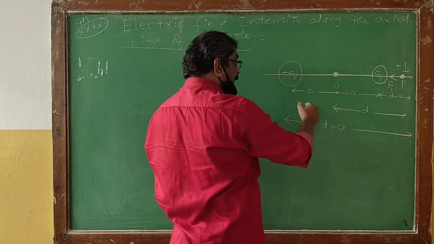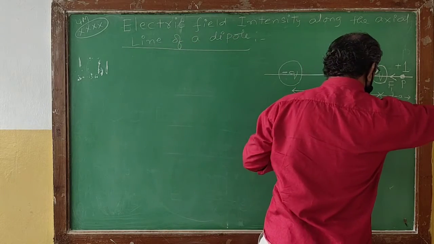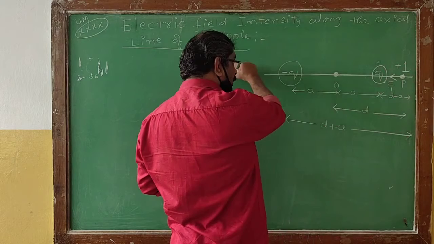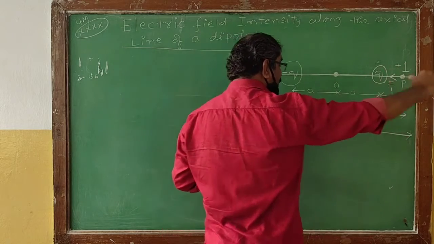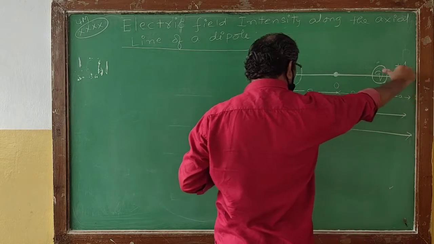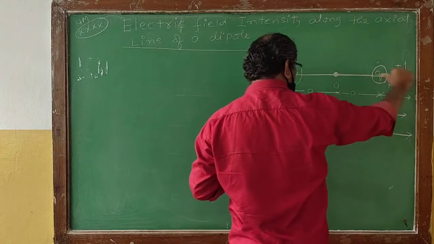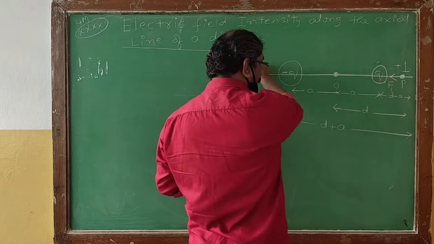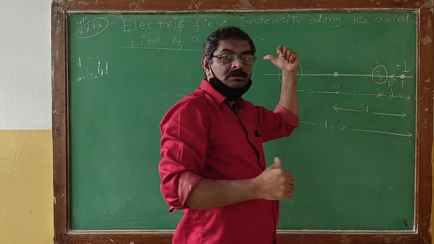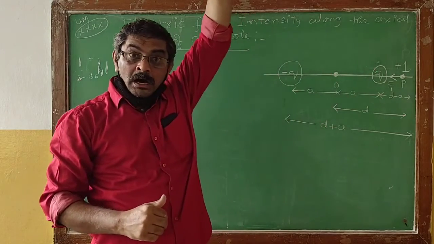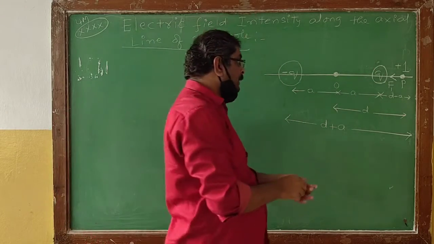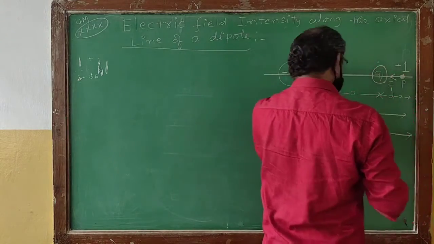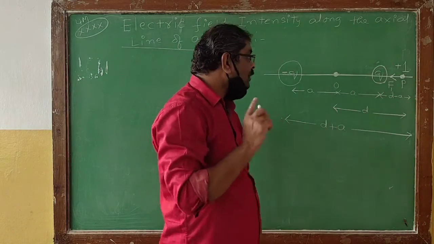Due to the negative charge, the unit charge will be strongly attracted. That's the reason why the attractive force F1 will be acting towards the left side.